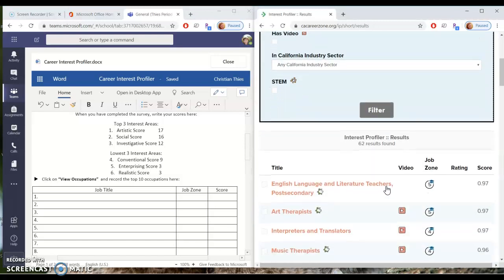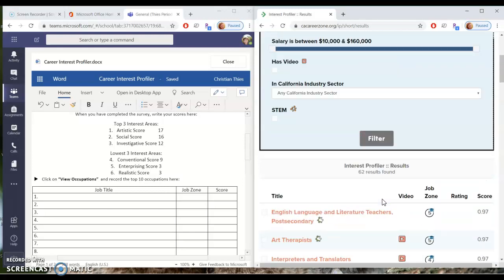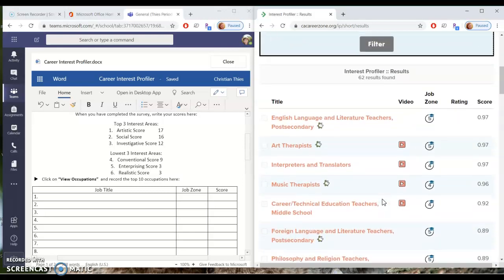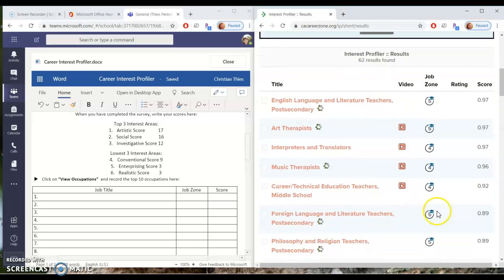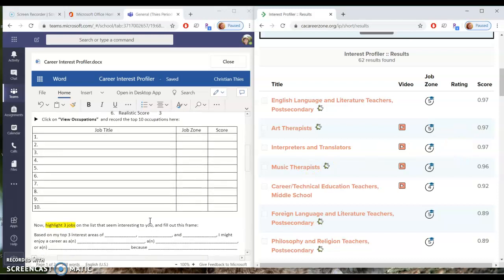All right, this results page should look kind of familiar to you because we've looked at different versions of it earlier on when we were doing chapter 4 in your budget. But here's a new little facet of it. You see the score here on the side where it says 0.97 and below. That's how closely it matches you. What I'd like you to do on this chart is record 10 careers off of this survey that look interesting to you. And then the job zone is, as we looked at before, how much education it requires, and the 5s and the 4s and all that mean different things. You could just put the number. And then the score. The closer it is to 1, the more closely it matches you.